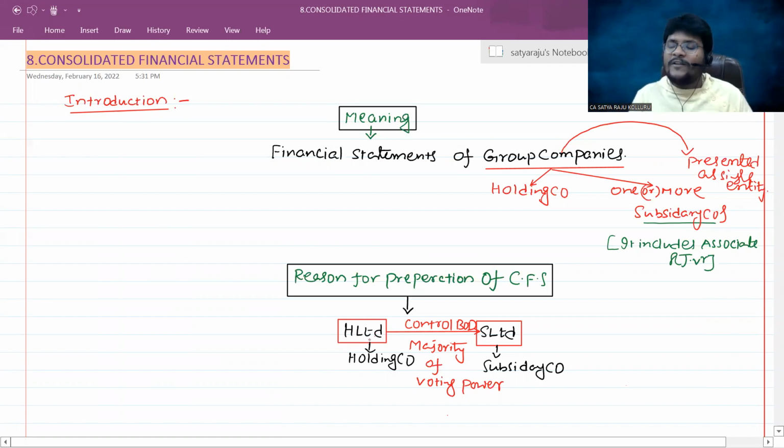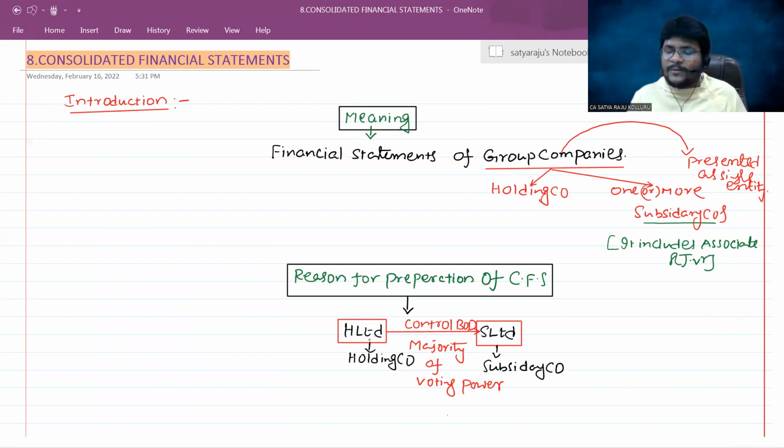Now H Limited, if it will pay the remaining 10% portion of amount to the minority interest, then H Limited can easily acquire the subsidiary limited. I mean, through preparation of consolidated financials, H Limited can easily know how much amount we need to pay to the minority interest for the purpose of acquisition of subsidiary limited.